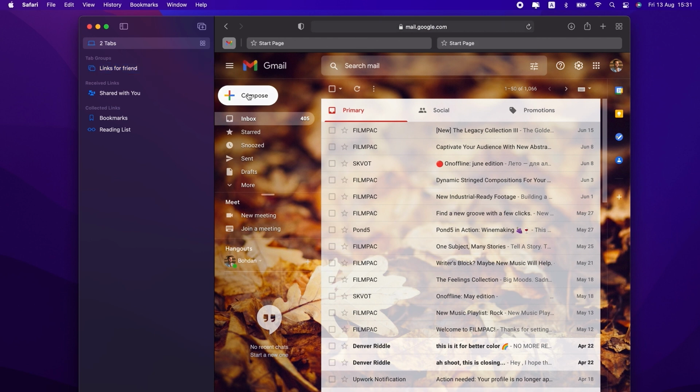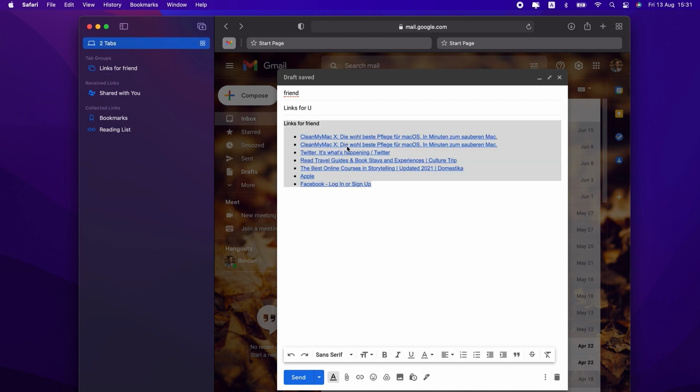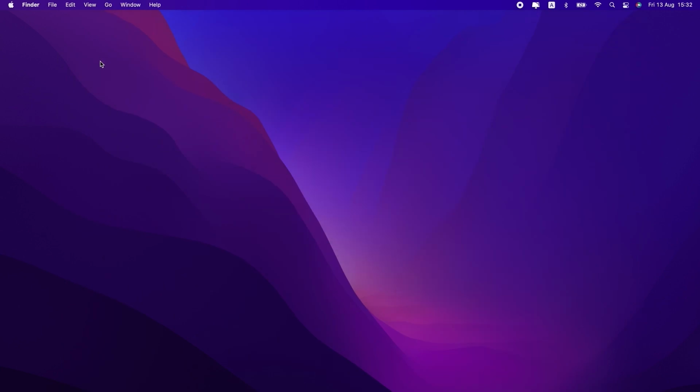And check this out. If you drag a tab group onto a message in Mail, all the web addresses for the tabs are listed separately. Pretty cool, huh? Of course, tab groups are synced across all your Apple devices.